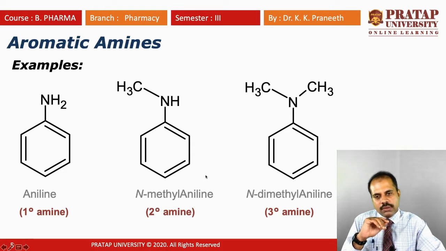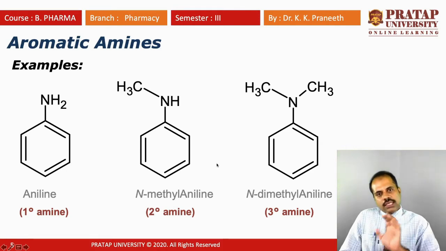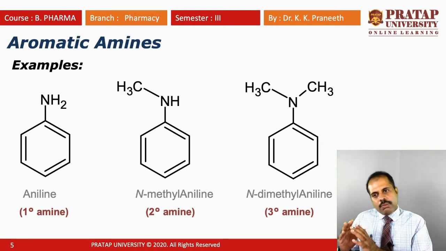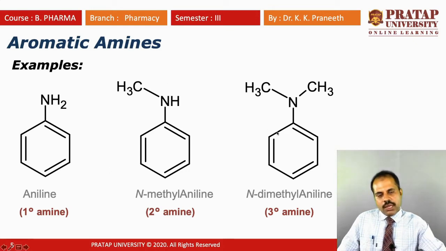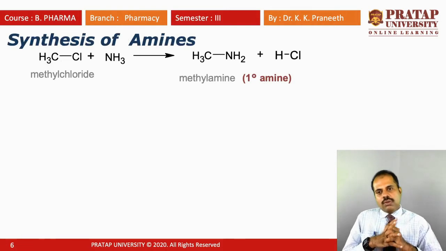It is a secondary amine. And in the tertiary one, there is no hydrogen. All the hydrogens are replaced by alkyl groups or aromatic rings. But an important point here is that one of the substituent groups should be an aromatic ring in order to be a tertiary aromatic amine. These are examples of aliphatic amines, and these are three examples of aromatic amines. So with this, let's move on to see the synthesis of amines.